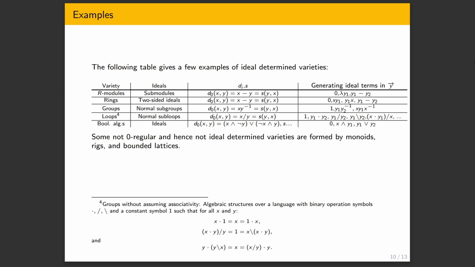Yes, but there's an example where it's not equal. If you look at the Boolean algebras example, I wrote s dot dot dot because I couldn't fit it. But actually here s is not equal to d0. You would have to pick as s, s of x y is x and y. In the Boolean algebras case, you have a funny situation because you can alternatively take two d's.